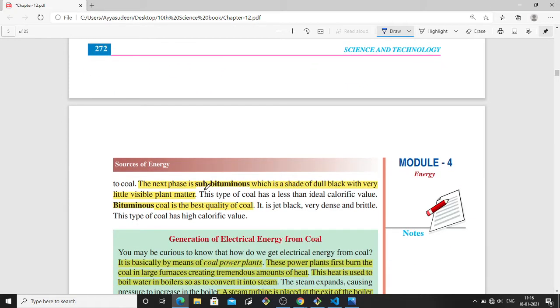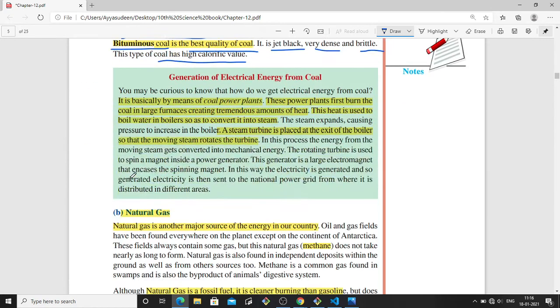Next is subbituminous, which is a shade of dull black with very little visible plant matter. And the final one is bituminous coal, which is jet black, very dense and brittle like stone. It is the best quality of coal and it has a high calorific value. That is, if you take an amount of bituminous coal, it can produce a large amount of heat if burnt. So how is electrical energy generated from coal?